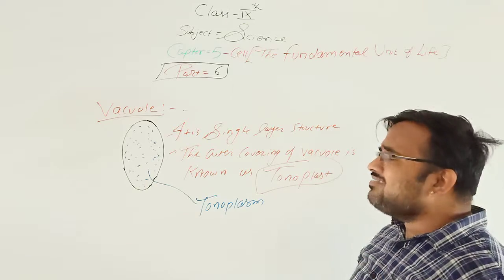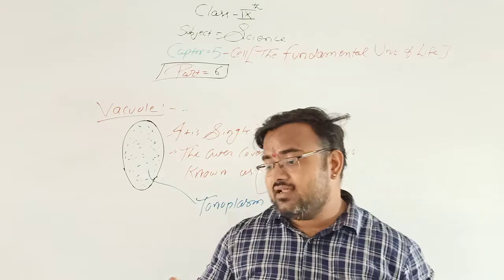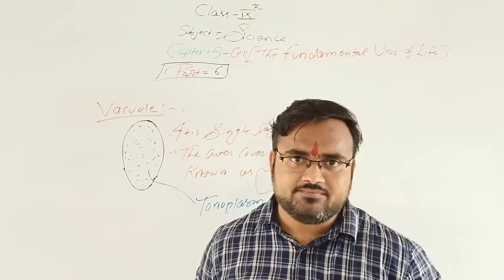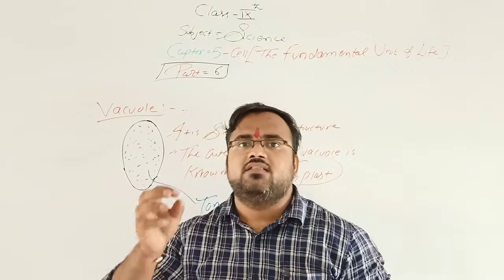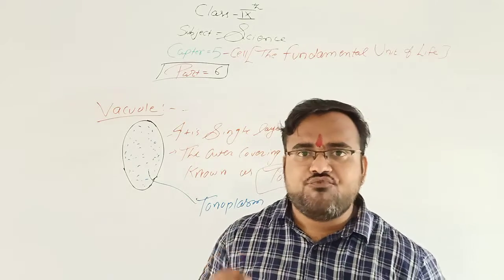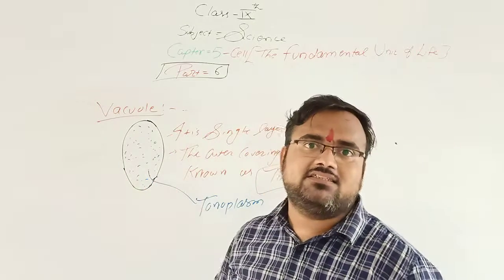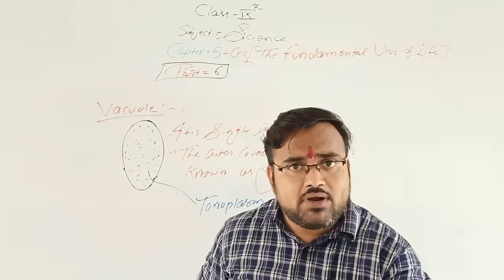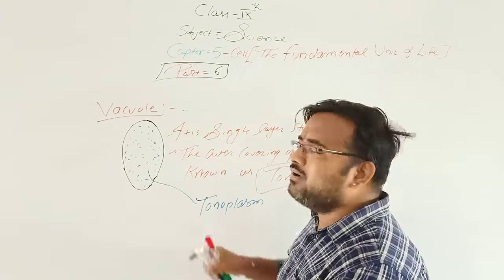Now what is the function of vacuole? Why is the vacuole present in plant cell and animal cell? The vacuole is a bag-like structure which stores the waste material, food and water. Then this is all about the vacuole.